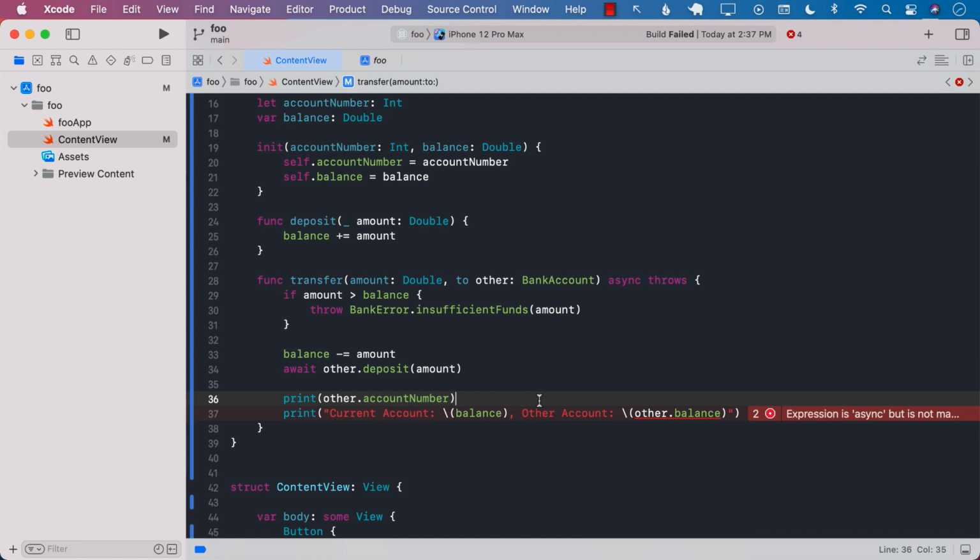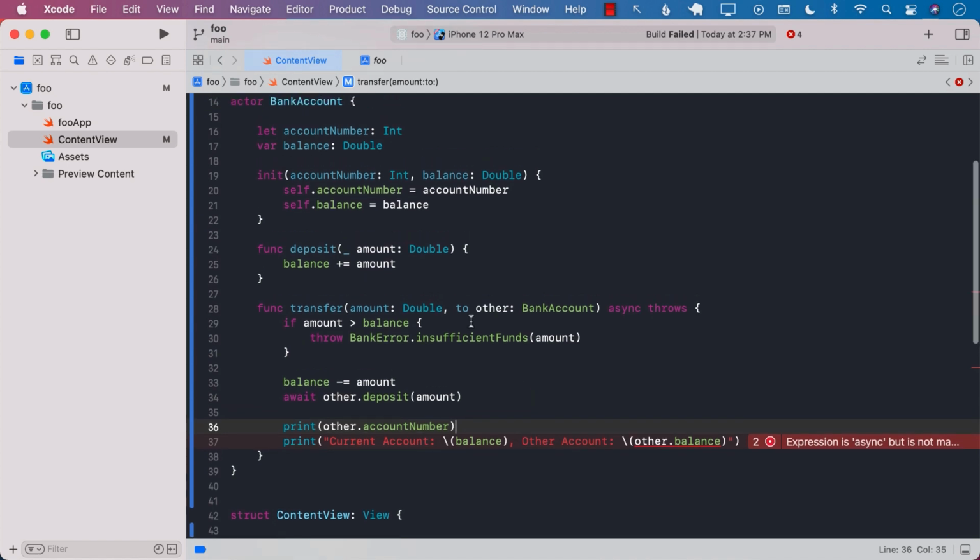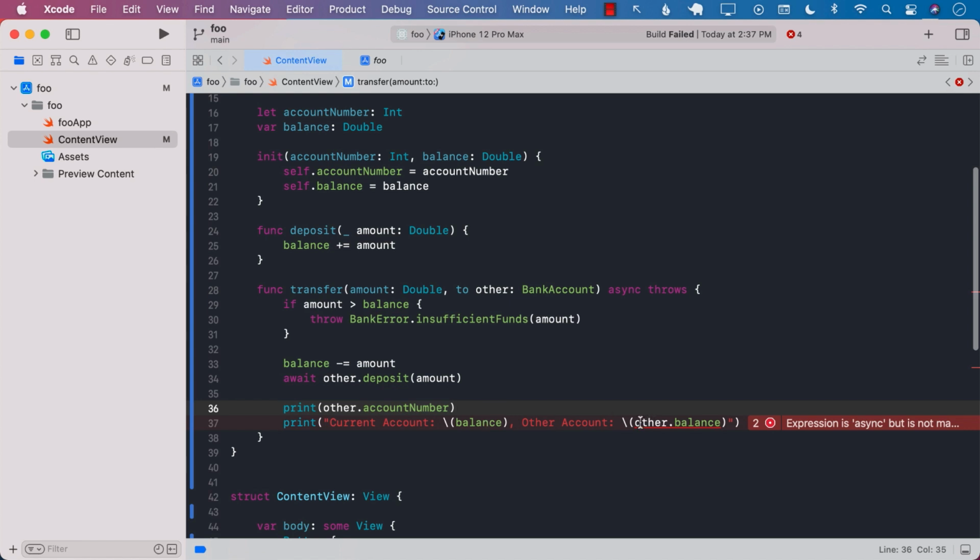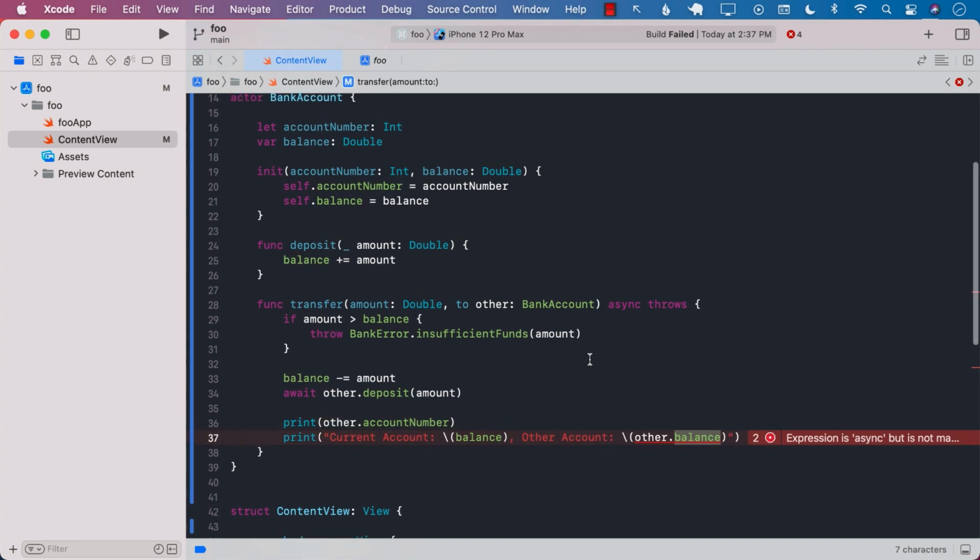Why is that? Well, one of the things you will note about the account number is that it is actually marked with let, which makes it immutable. You cannot change it. So if you cannot change it, it will never have any concurrency, race conditions, or any issues. But other.balance, or simply the balance property, is marked with var.